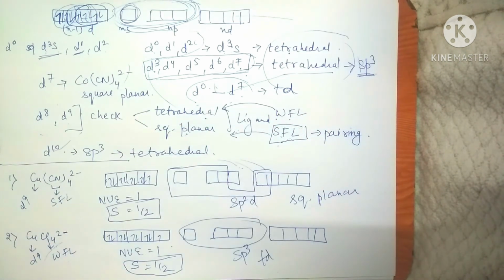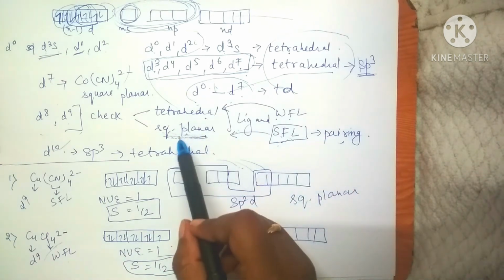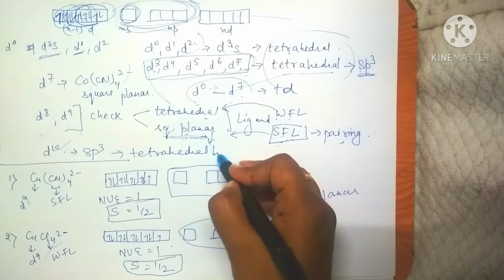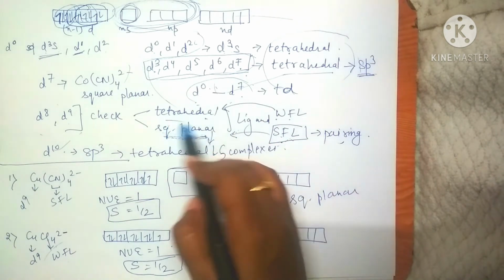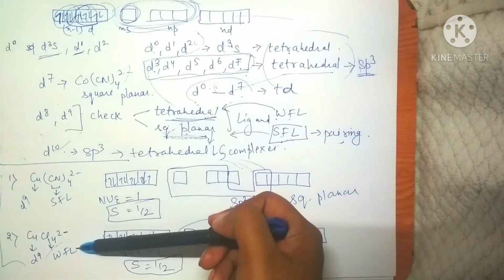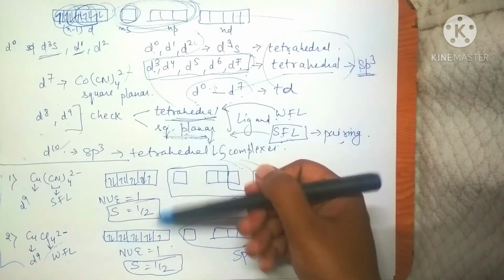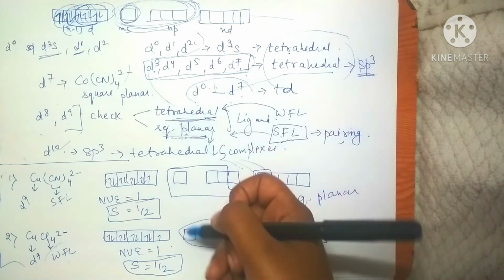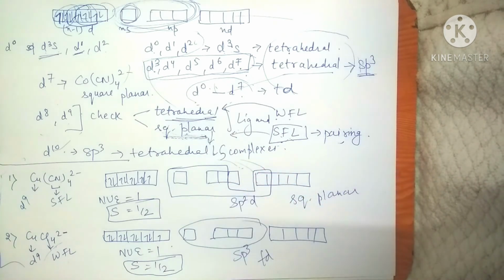In the previous video we saw that generally the complexes which are square planar cause pairing and are low spin complexes. Square planar are generally low spin complexes, and tetrahedral are generally high spin complexes, but there are certain exceptions which we have discussed here. Instead of having strong field and weak field ligands, these two complexes have the same spin values, so there is no such concept of high spin or low spin complexes because the spin values are the same here. So these are certain exceptions.